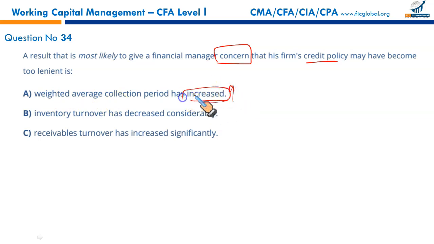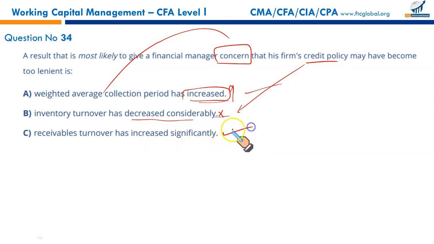Increase in our credit period will result in liquidity issues. So this is a cause of concern to the financial manager. This is good: inventory turnover has decreased considerably. Decrease in inventory turnover is bad, but that may not be directly affected by the credit terms. So we can't entirely connect it with the credit terms. Receivables turnover has increased significantly. This is good. The cause of concern is that the weighted average collection period has increased.